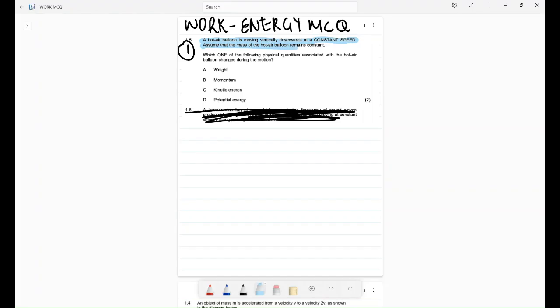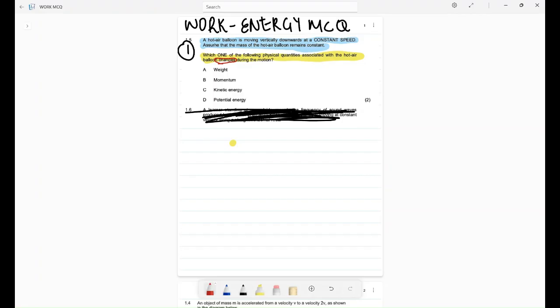Assume that the mass of the hot air balloon remains constant. Which of the following physical quantities associated with the hot air balloon changes during the motion? Very important: changes.